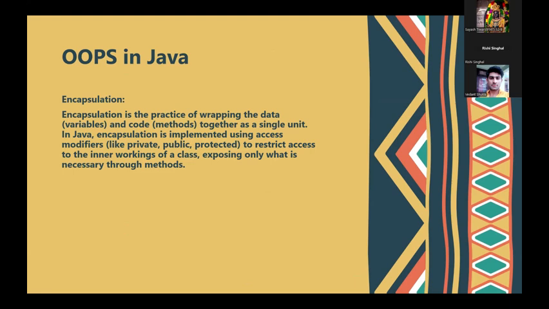For a user, it seems to be a single unit, but within the wrapped foil there are several things. So encapsulation is related to hiding and abstracting data related to the method, and it is implemented using public, private, and protected to restrict access to the inner working of a class.